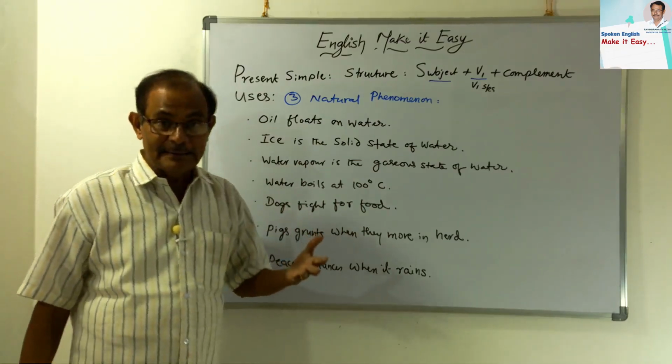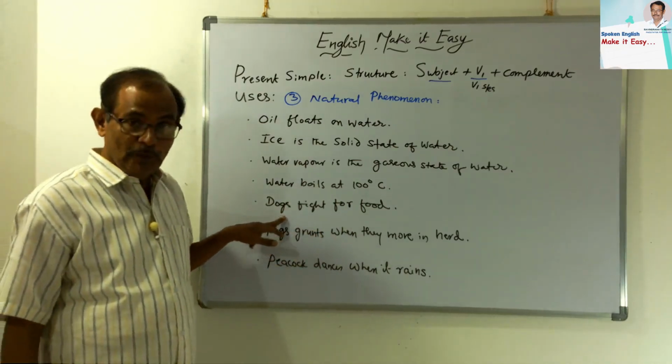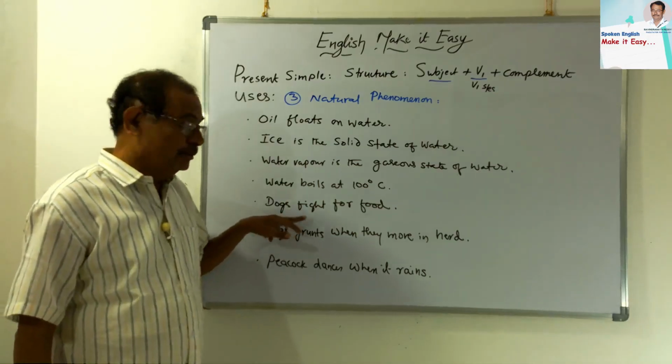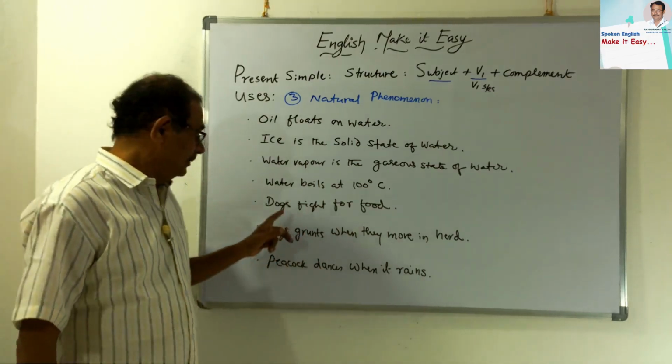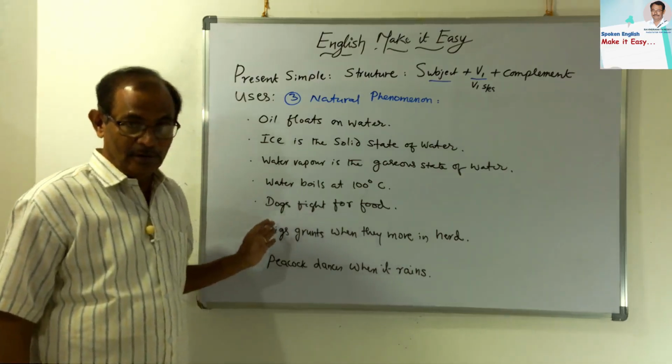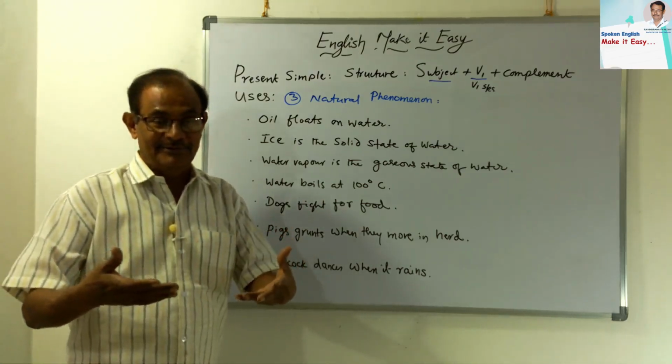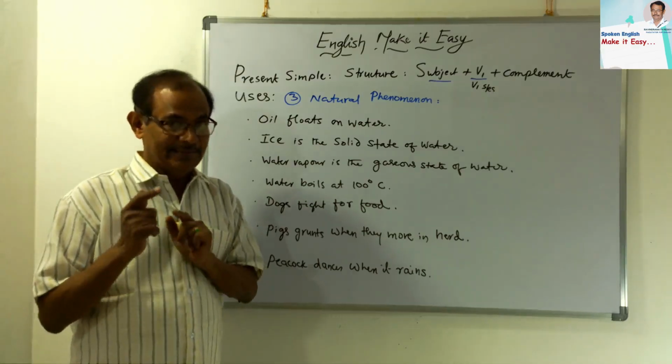Dogs fight. See here, dogs is plural, the subject is plural, so it took only fight. If you simply write a singular dog, you have to say dog fights. That is correct.